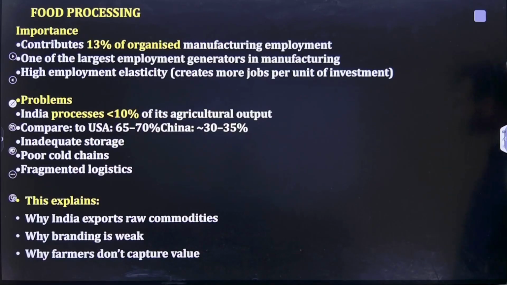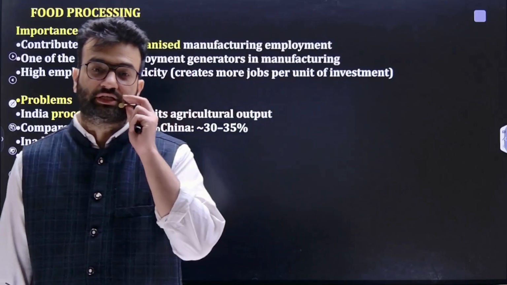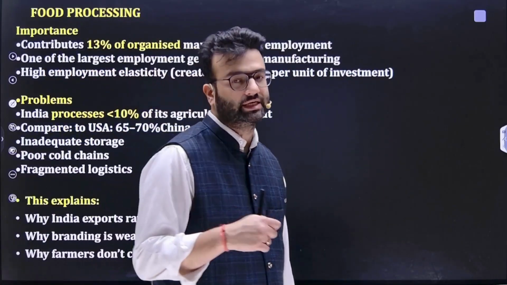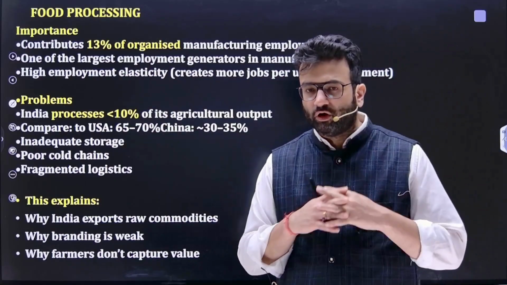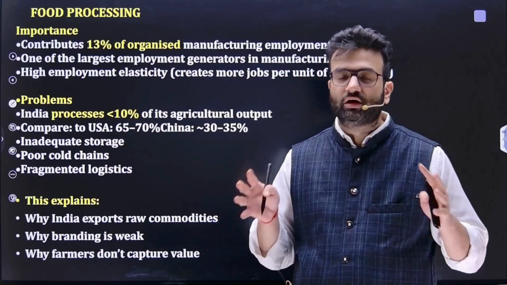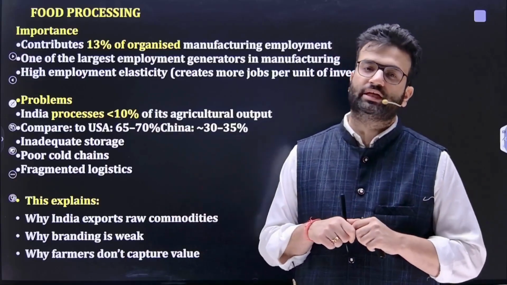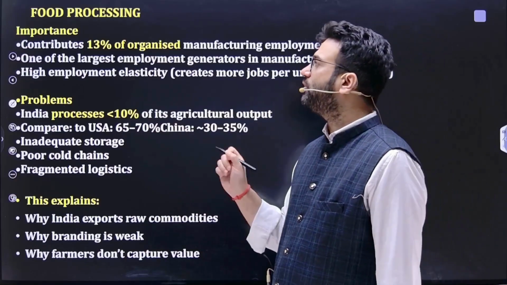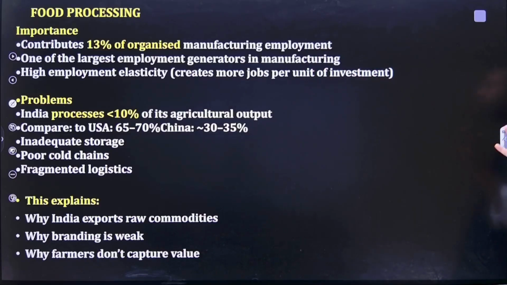Now let's talk about the food processing sector. This is also mentioned in our syllabus, and food processing is what we can say a sunrise sector. It contributes a lot in gross value added, in employment, and in export. Upstream and downstream are the two sides of the same coin. It contributes 13% of the organized manufacturing employment, one of the largest employment generators in manufacturing, with high employment elasticity. That means it creates more jobs per unit of investment.